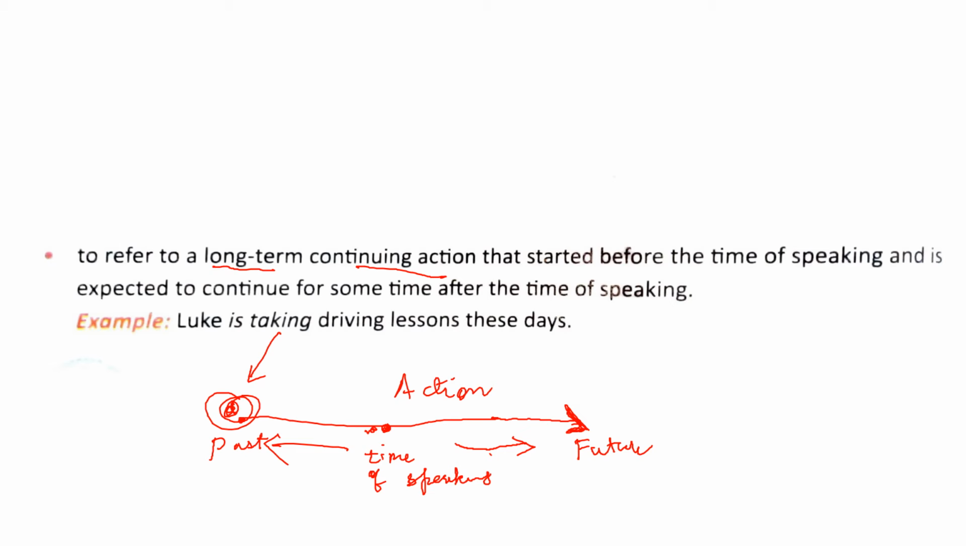Luke has not completely learned driving, so he's going to take driving lessons in the future as well. So the action is expected to continue for some time in future after the time of speaking as well. So whenever you're referring to any actions of this sort, you use the present continuous tense.